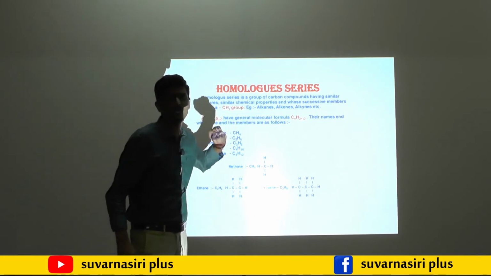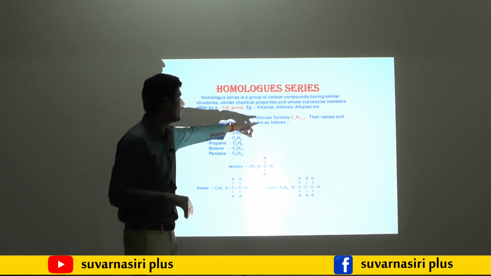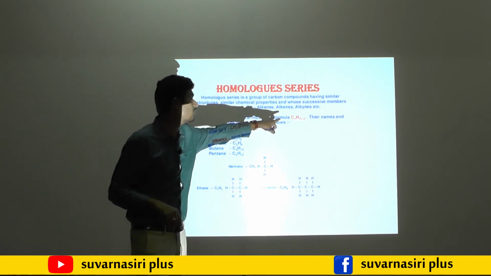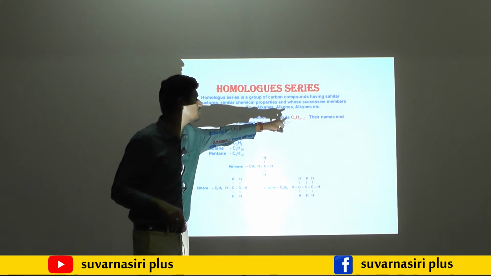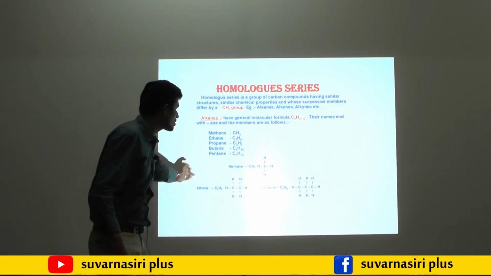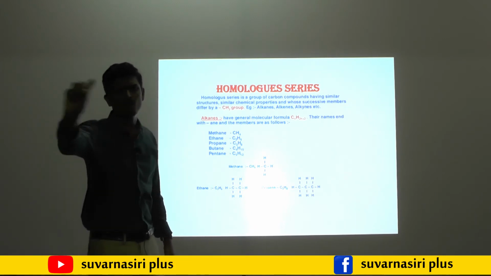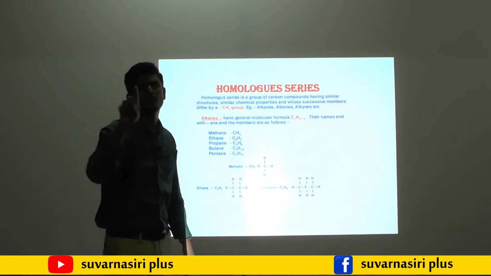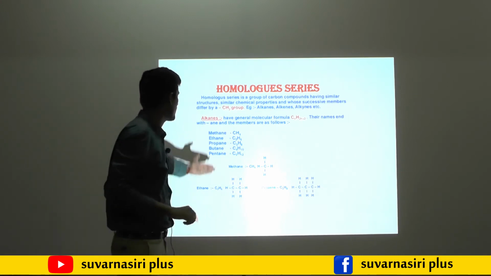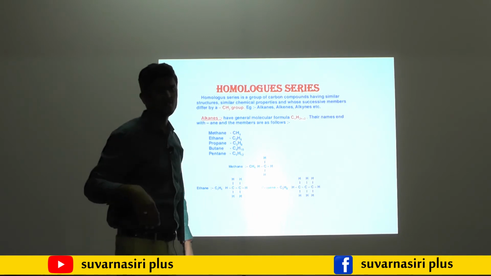So this is your propane. If I replace n with 3, number of carbons 3, then propane. In that formula, 2n plus 2 is there, no? 2 times 3 is 6, 6 plus 2 is 8. Like that I have written. These are the structures. In methane, between carbon and carbon there is a single bond, making one catenation chain, a straight chain. For example, pentane, 5 carbons are there.